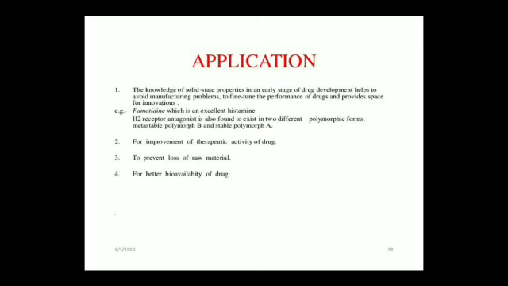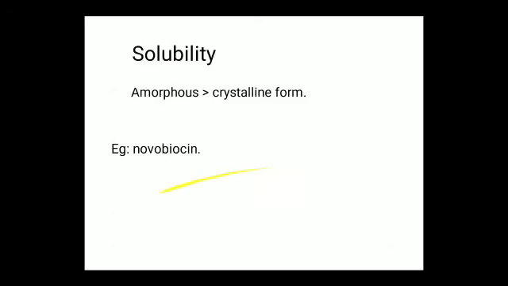It is found in two different polymorphic forms, metastable polymorph B and stable polymorph A. Another example is cocoa butter used in preparation of suppositories. Next one, these are also used for improvement of the therapeutic activity of drugs, to prevent the loss of material, for better bioavailability of a drug.